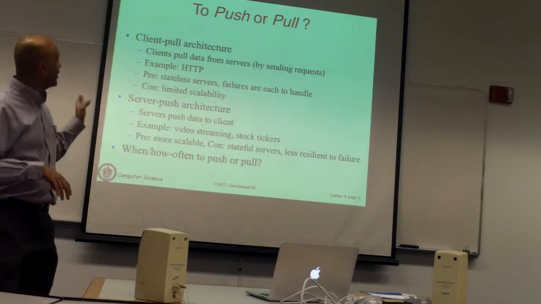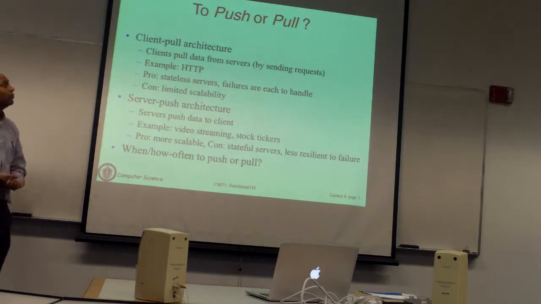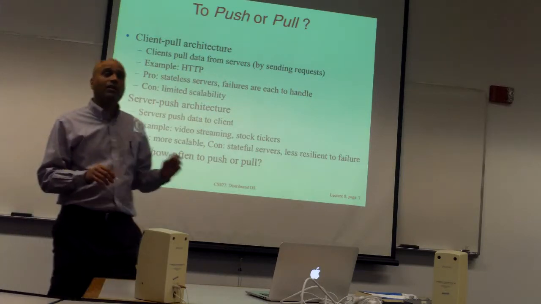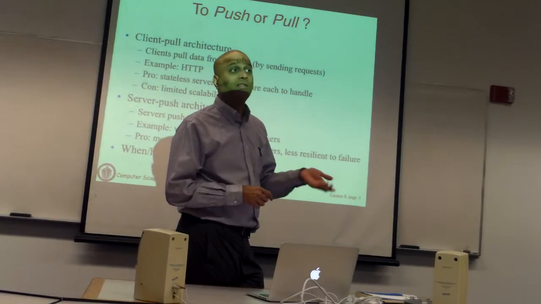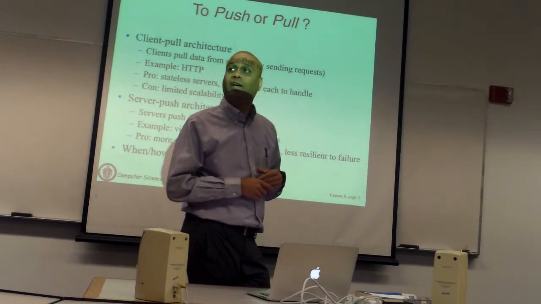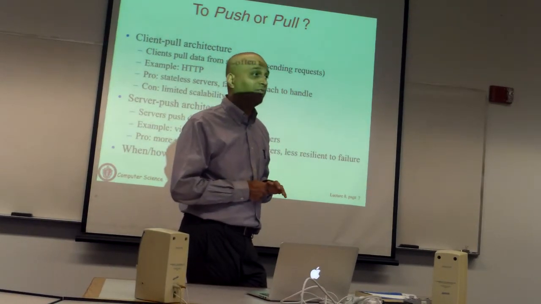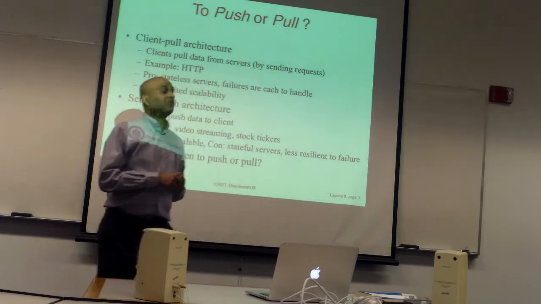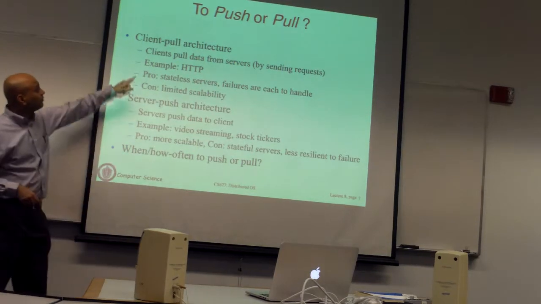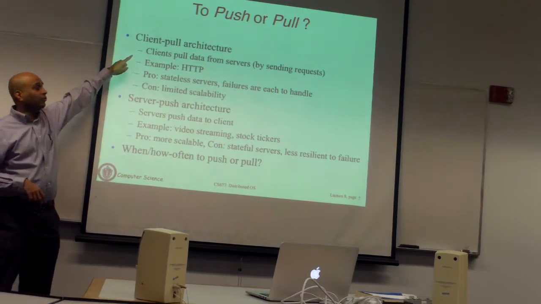It's also called client-pull architectures and server-push architectures. Client-pull architectures are nothing but request-reply type scenarios, where the client makes a request and the server sends a reply. Essentially, the client is pulling either data or some processed information from the server. So you have to always make a request before the server is going to reply to you. That is called a client-pull architecture.